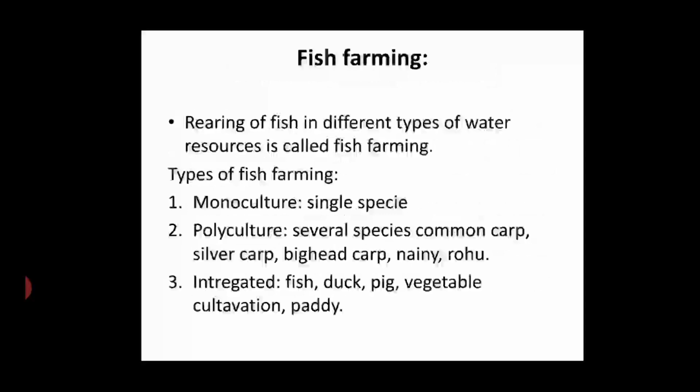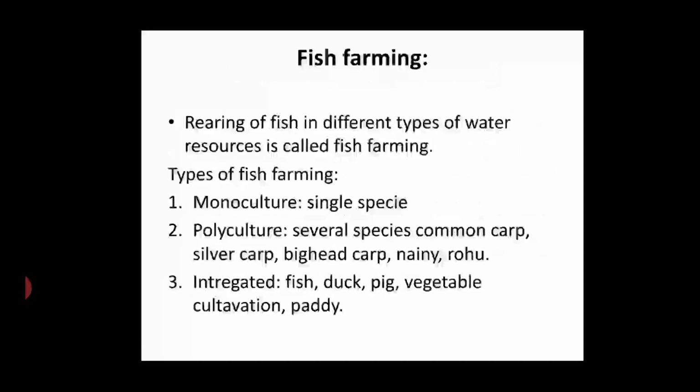Monoculture: if a single species, only one type of fish is reared, that type of fish farming is called monoculture. In some ways there is polyculture. Polyculture means there are different species in the same water resource. In such polyculture type of fish farming, the farmer can yield more product as the food in the pond is used by different types of fish species.